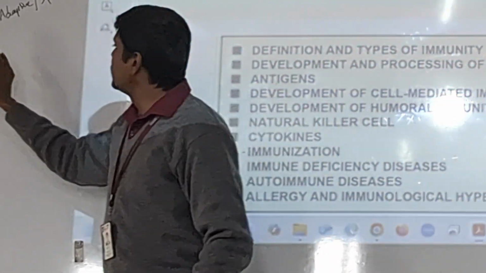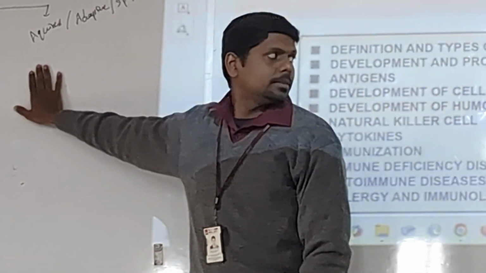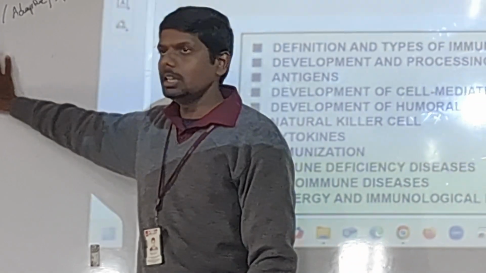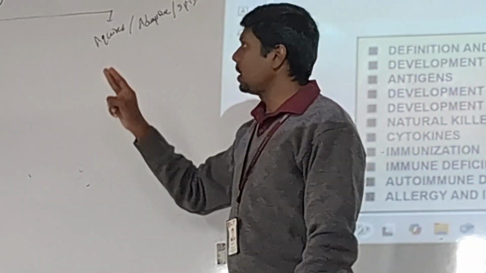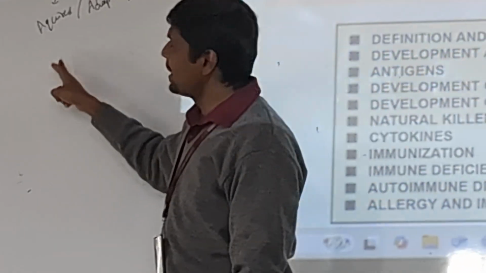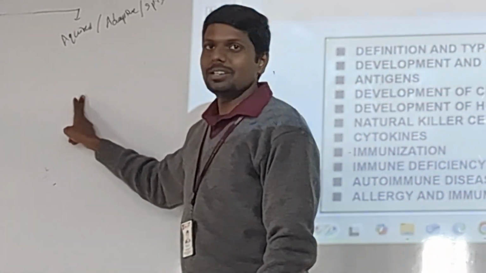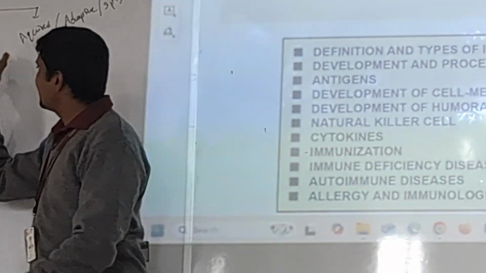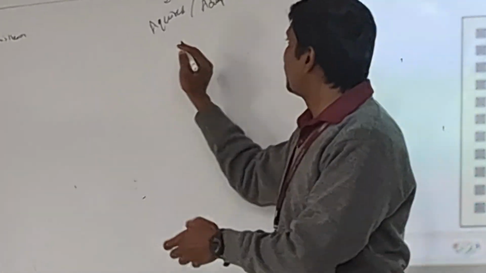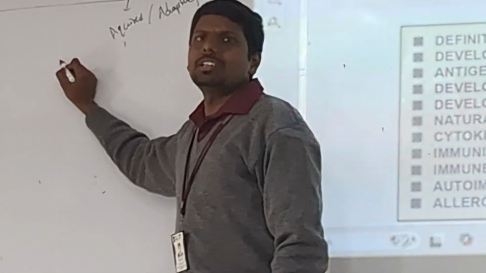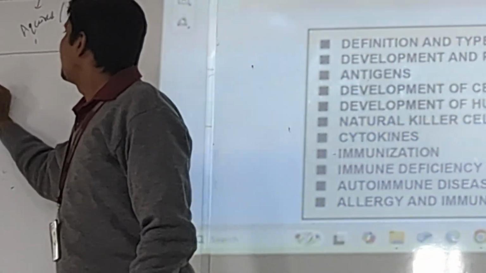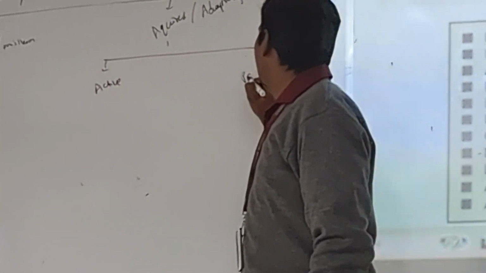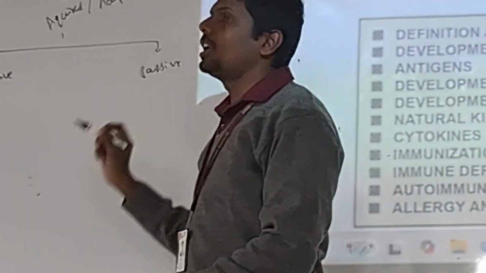Now listen. In the acquired immunity, we further have 2 types. Or immunization. If I'm going here, that will become immunization actually. Let me integrate both. Anyway, acquired are further 2 types: active and passive. We already understood what is active and what is passive.